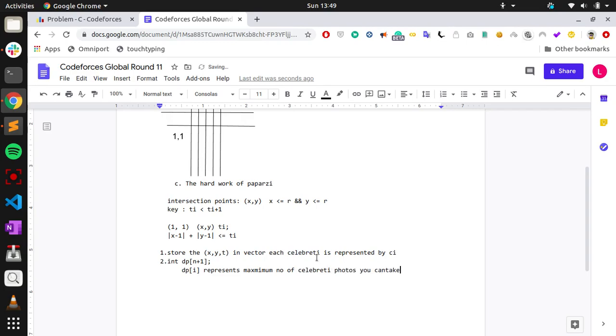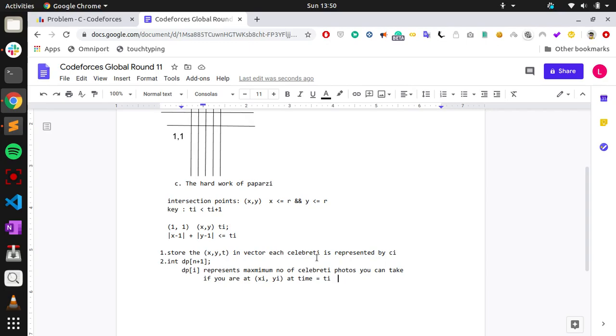You can take, starting from, if you are at xi comma yi at the time ti. If you are at xi comma yi at time t equal to ti, the maximum number of celebrities you can take. If you are at xi, yi and at ti, you can take celebrities. So the celebrities should be after xi comma yi.